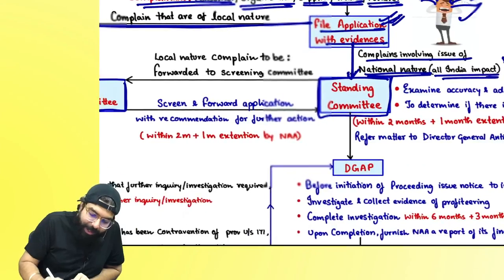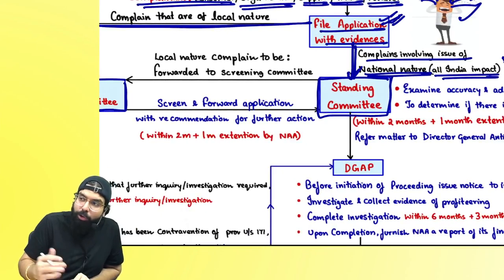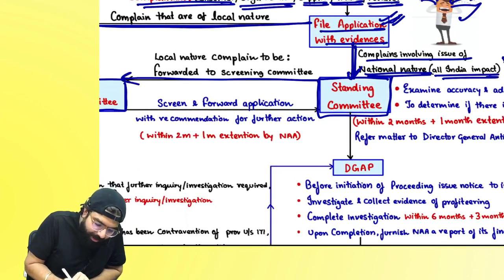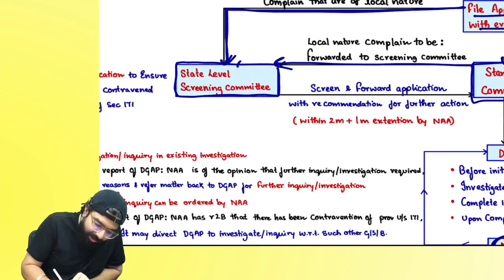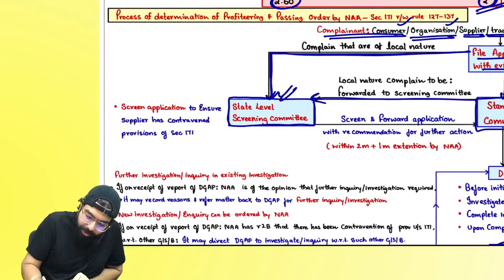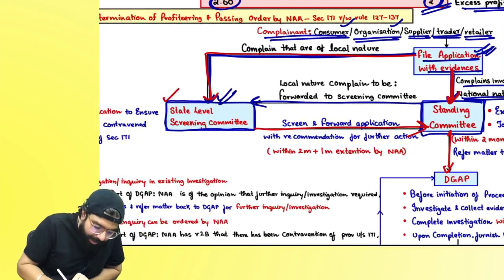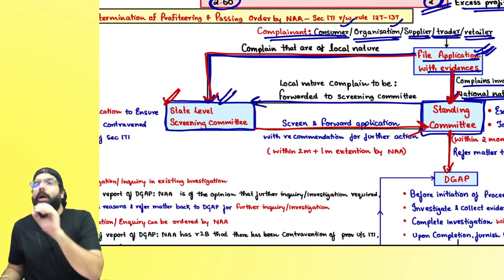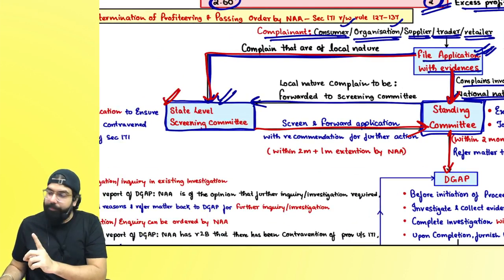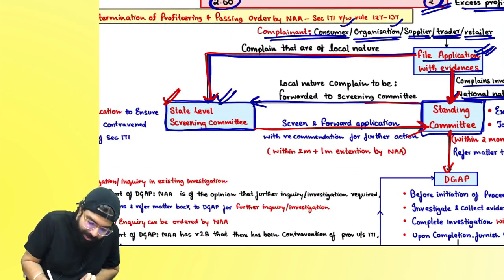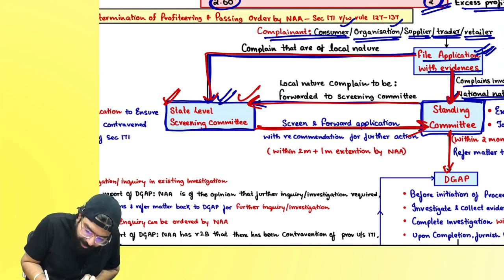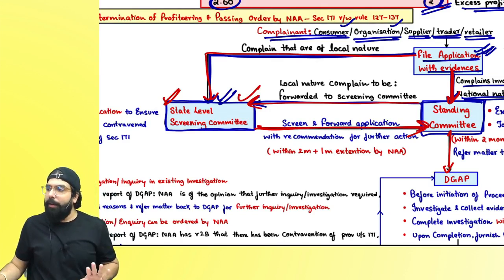Everyone, if by chance I go directly here, they will not throw out your application. They will send the application to the screening committee, which will screen it. If it comes from here, they will also screen it and send it over here. If it comes over here, it will go directly here. But if it comes over here and relates to an application of state level, local nature, then sir, they will send it over there, screen it, and it will come back over here. Are we clear, everyone?